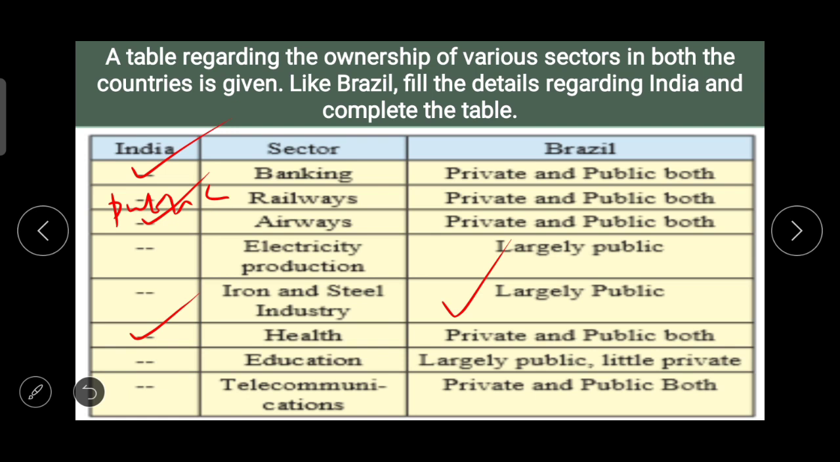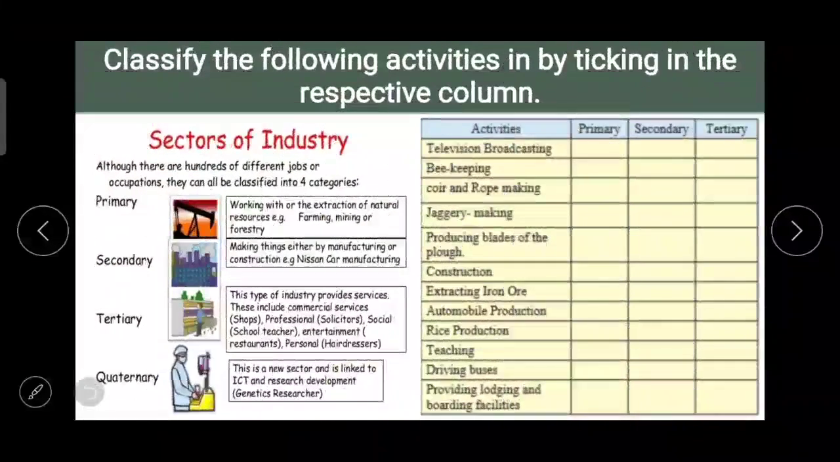On the basis of the information about the ownership of various sectors in both the countries, that is Brazil and India, can you infer the type of these economies? There are three types of economies. You people learned about that. So try to answer the question and write it down in your textbook or in your notebook. Now the next thing which we have to do is that the economy of a country depends on the economic activities carried out in the country.